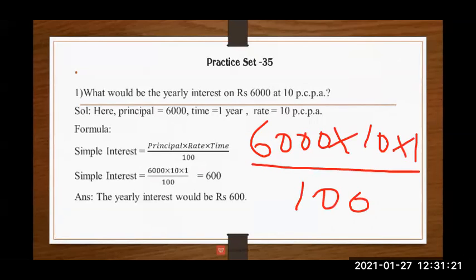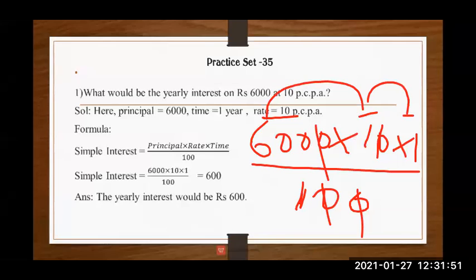Now it's very simple. This 0 and this 0 will be cut. Downward, only 1 is remaining. Upward, what is remaining? 600, then 1, then 1. Now 600 times 1 is 600. Then once again 1 is remaining, so we multiply 600 into 1. That is also 600. So what answer do we get? We get 600. So our simple interest is 600.